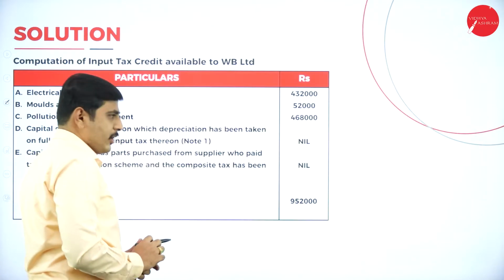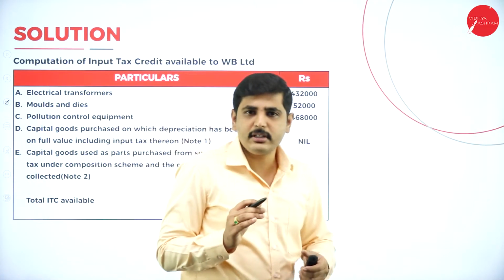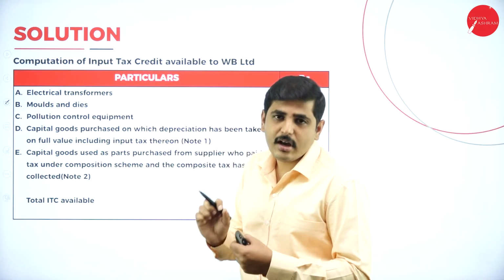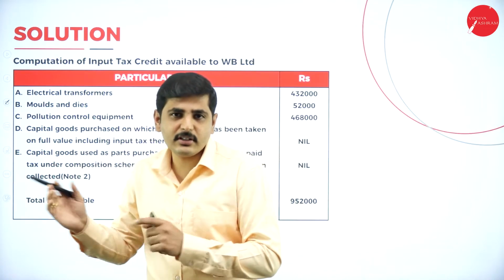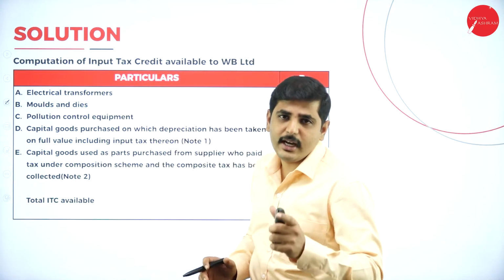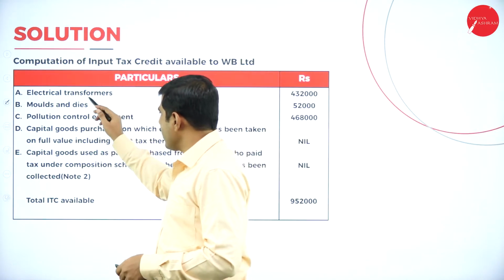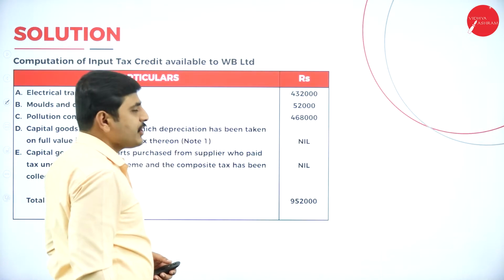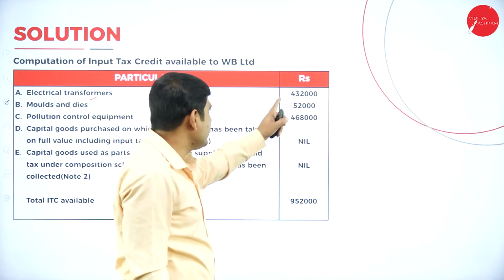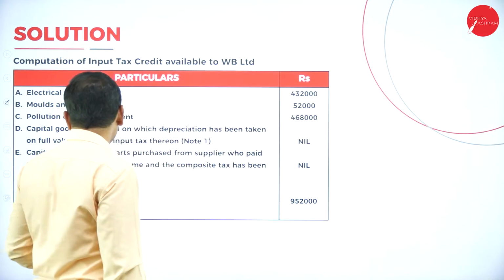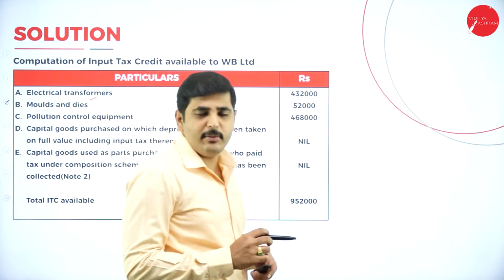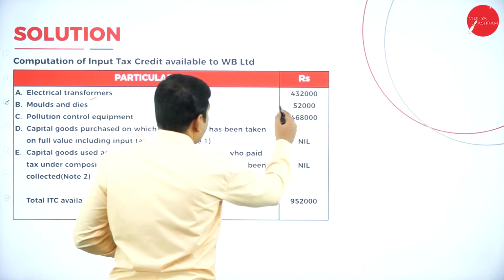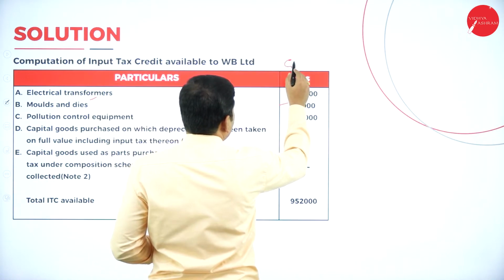Now let's look at the problem here. Only items or inputs which are purchased with the intention to sell to the customer, or to transfer into the next course of business or the next hand of the business person, then only ITC is available. Electrical transformers: we have used them in the factory for the production of goods, so ITC is available. Coming to the next point, molds and dies. Again, molds and dies are used for the production of goods in order to sell to the customers, so ITC is available.